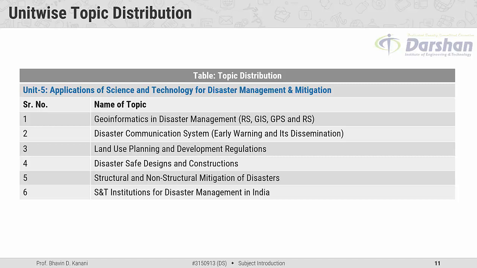The fourth major topic is disaster safe designs and constructions. The fifth major topic is structural and non-structural mitigation of disasters. The sixth major topic is S&T institutions for disaster management in India. So these are the 6 major topics which will be covered under unit number 5.